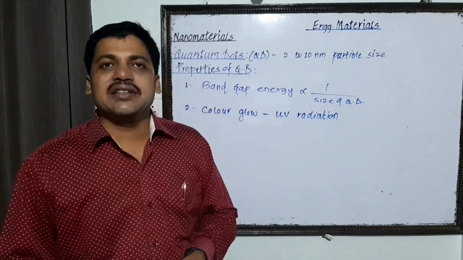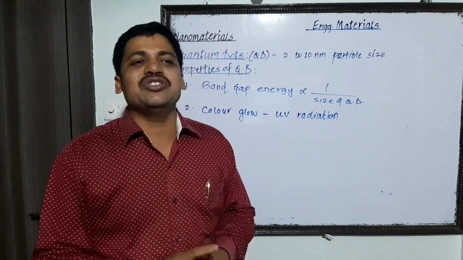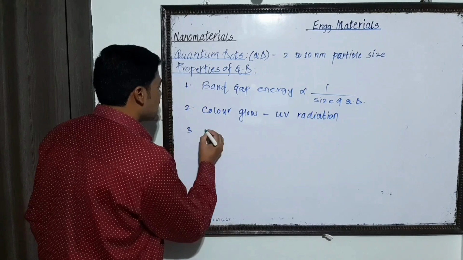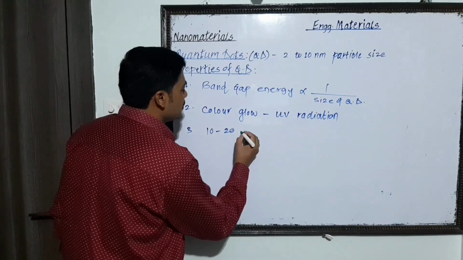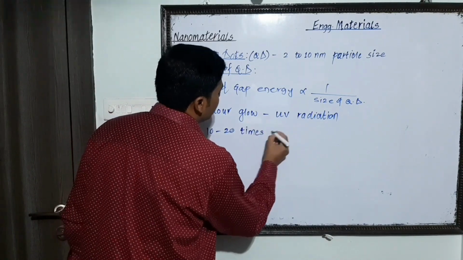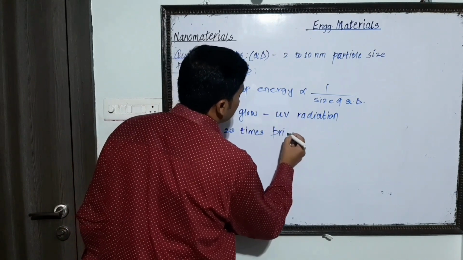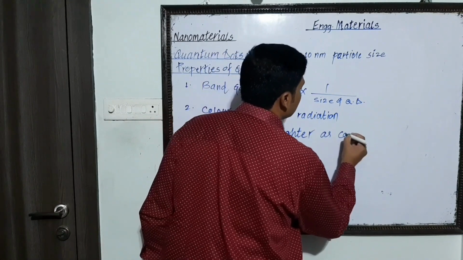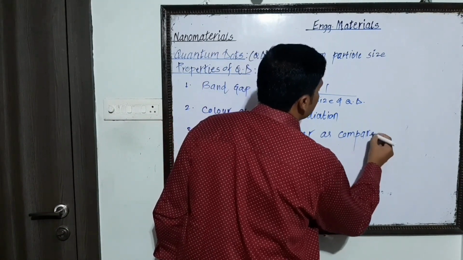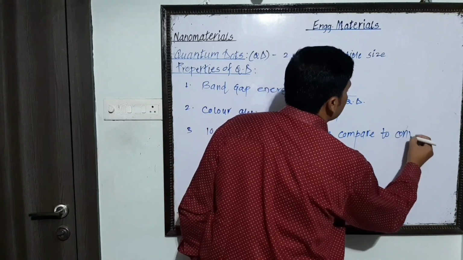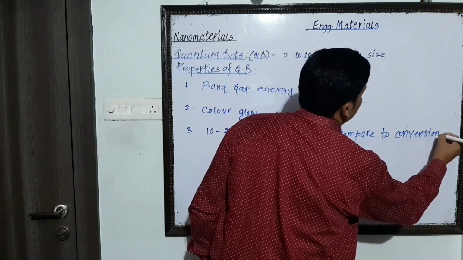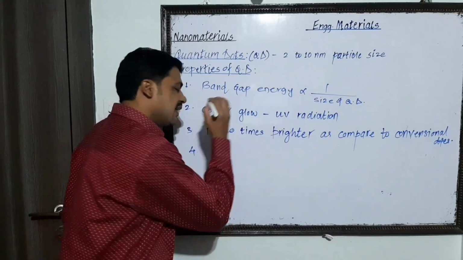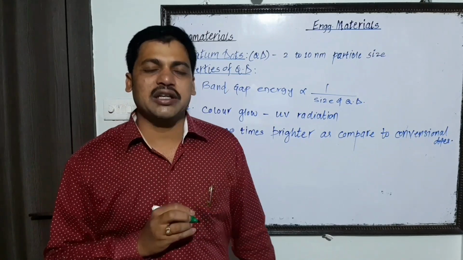Whatever the quantum dot, it is 10 to 20 times brighter as compared to conventional organic dyes. This is again one of the important properties shown by the quantum dot.